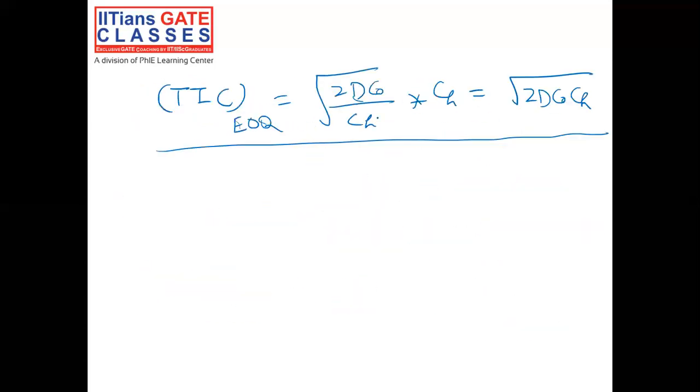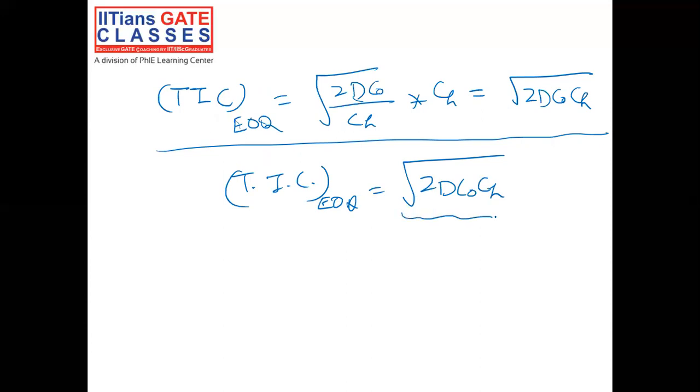Now let's calculate the total inventory cost at economic order quantity. As we know the formula which we derived before, the total inventory cost at EOQ would be equal to the square root of 2 into D into CO into CH.